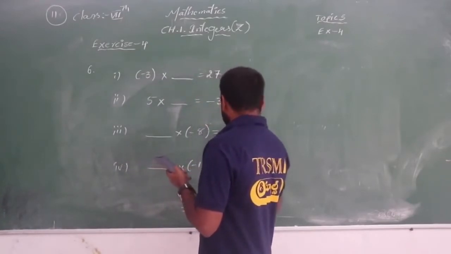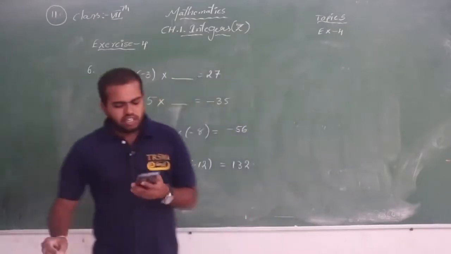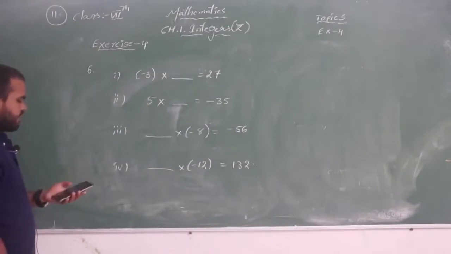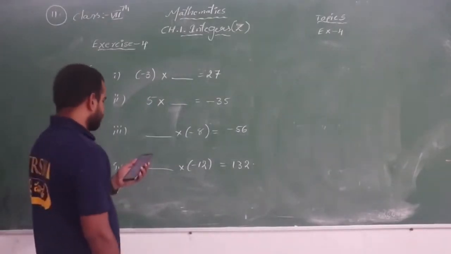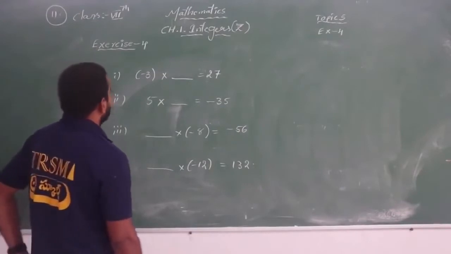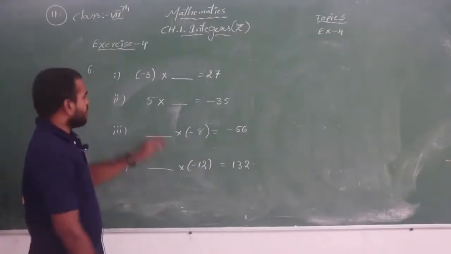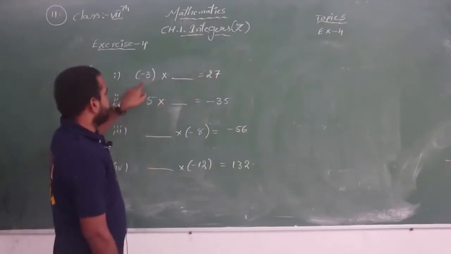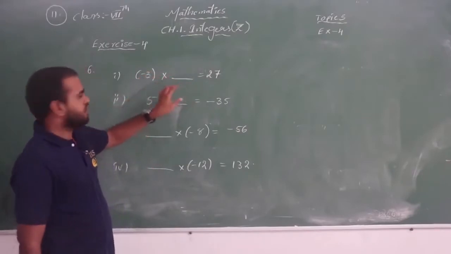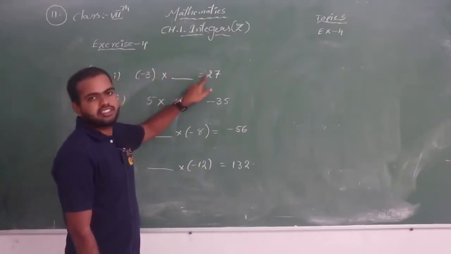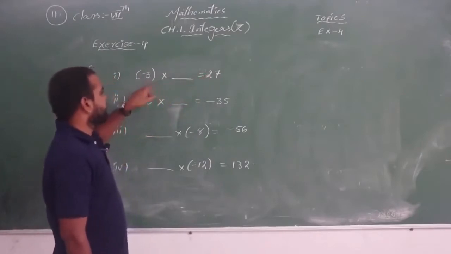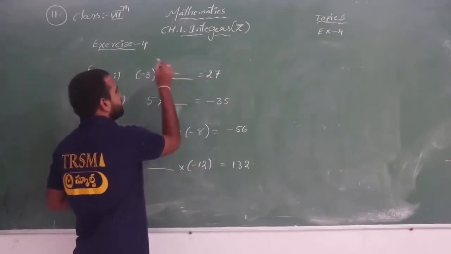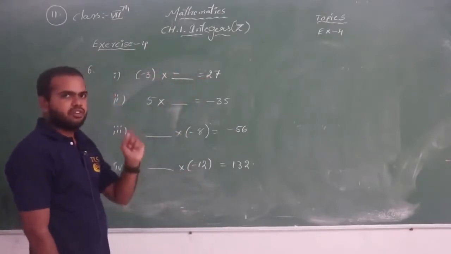Now see the question. It's very simple. Replace the blank with an integer to make it a true statement. Minus 3 into something equals 27 is given. First you have to look at the signs. Here minus is there, and we got the answer plus. Minus into minus gives plus, so our integer is a negative integer. That we have to check first.